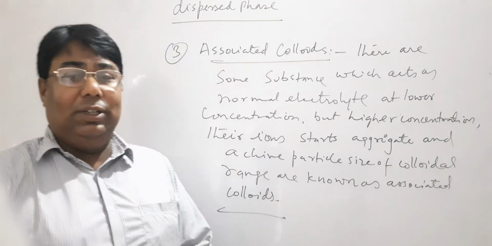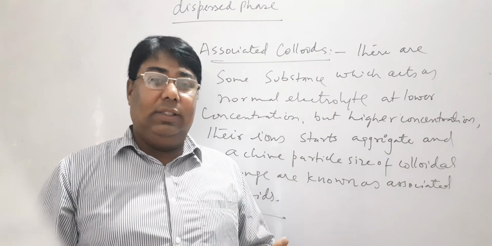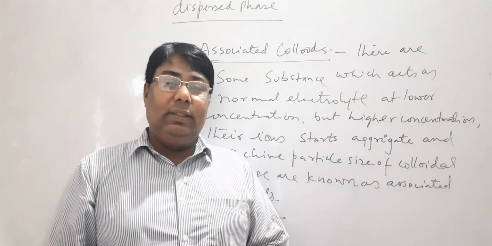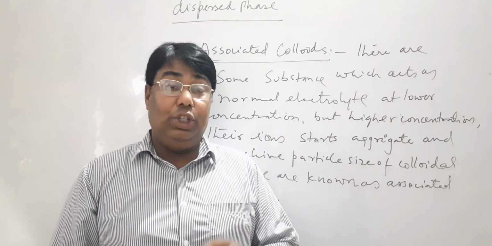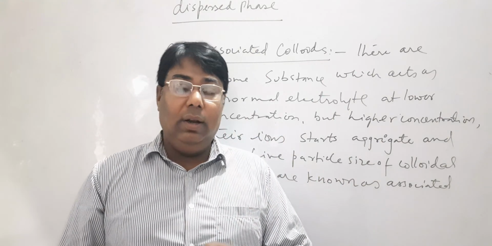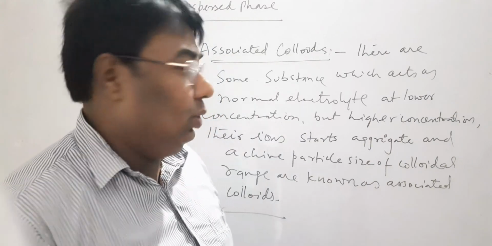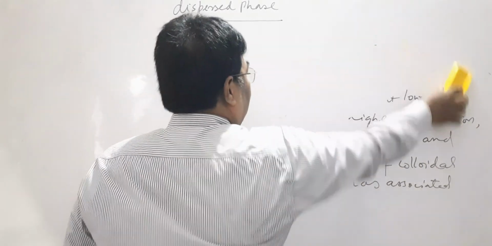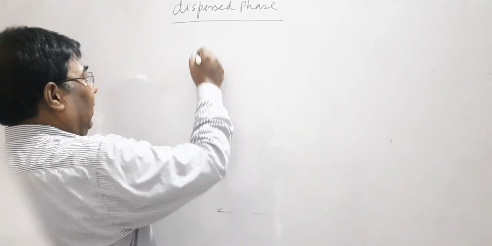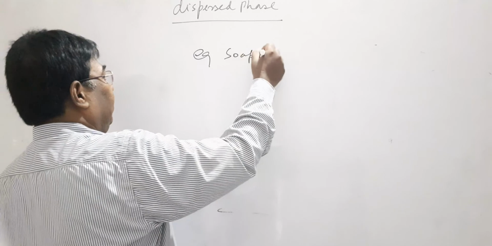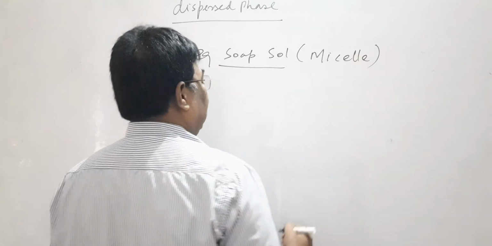There are some substances which behave as electrolytes at lower concentrations, but when their concentrations increase, their ions start to aggregate and achieve particle size of colloidal range. Such kind of sol are known as associated colloid or associated sol. Example, soap sol, which is also known as micelles, M-I-C-E-L-L-E.